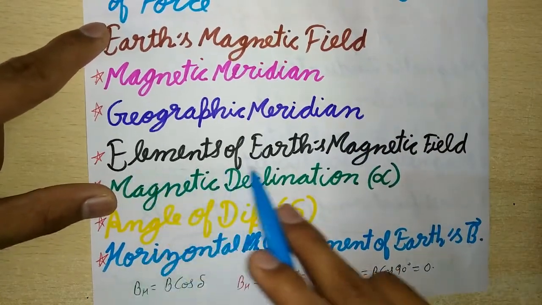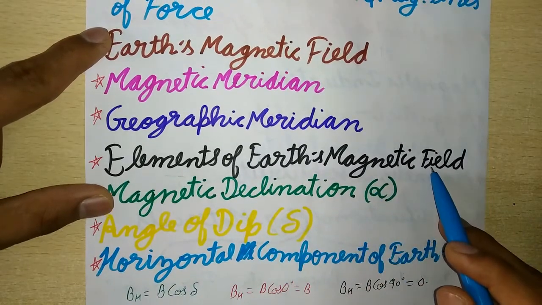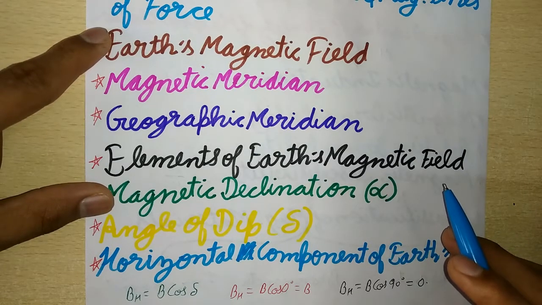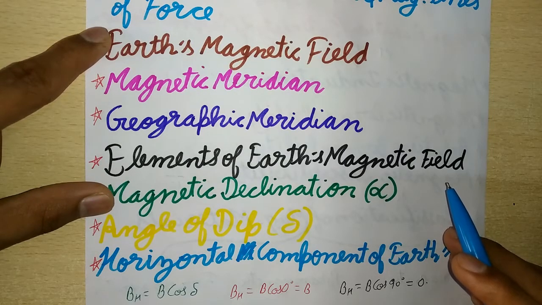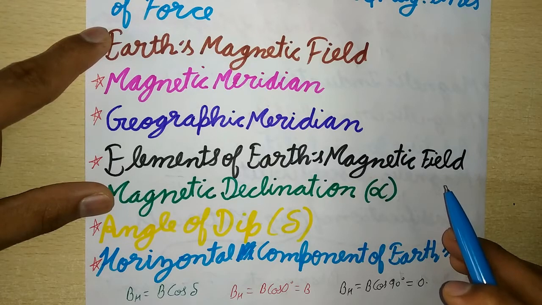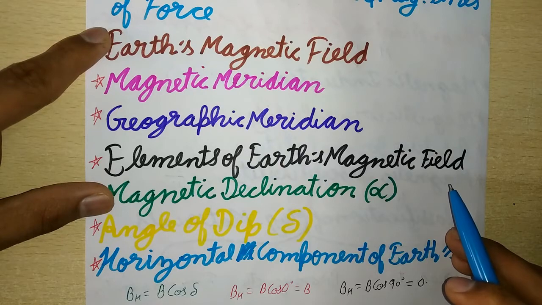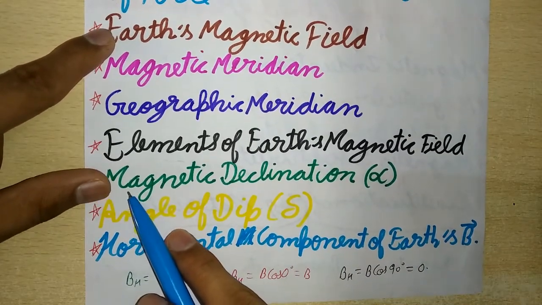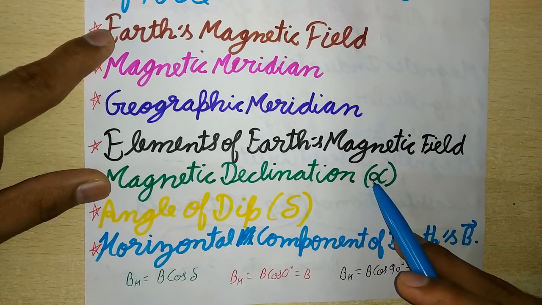Now, next is elements of Earth's magnetic field. The Earth's magnetic field at a place can be completely described by three parameters which are called the elements of Earth's magnetic field. These are first declination, second dip, and third the horizontal component of Earth's magnetic field. So let's talk about all these. First is magnetic declination, denoted by alpha. It is the angle between the geographic meridian and the magnetic meridian at the given place.